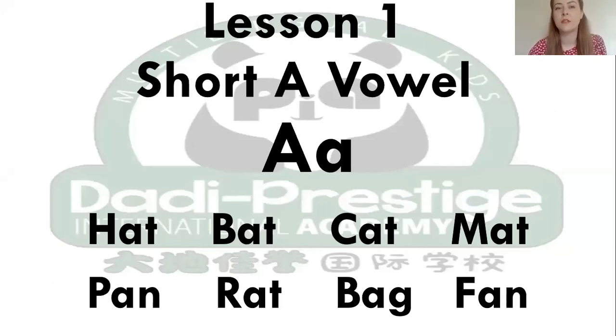And for lesson 1, we're going to review the short A vowel. The short A vowel is the ah sound. Can you say ah, ah? Some words that contain that ah sound are hat, bat, cat, mat, pan, rat, bag, and fan. So let's go into lesson 1 for the short A vowel.